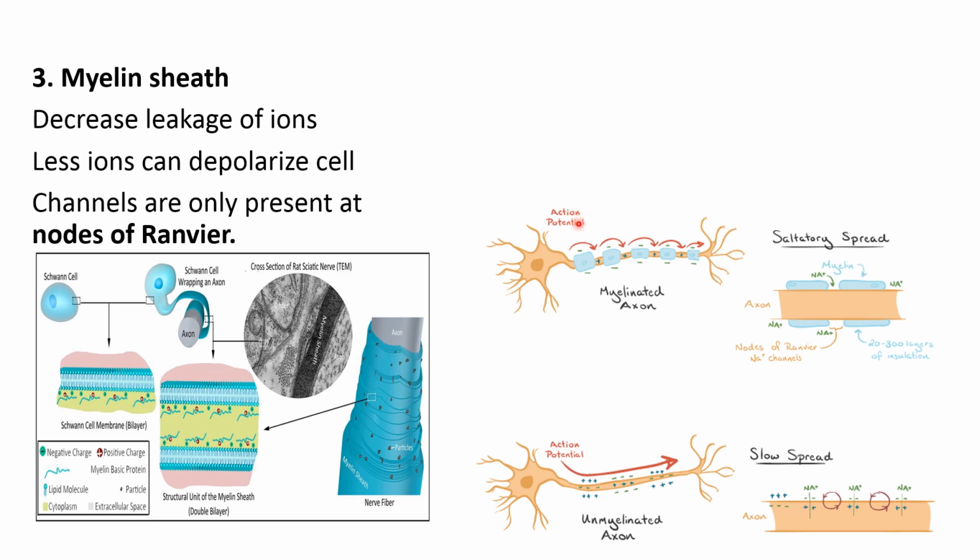If ions keep on leaking through cell membrane, then they may slow the action potential, or they may not allow to produce action potential. So the myelin sheets provide insulation for the leakage of ions. And then the